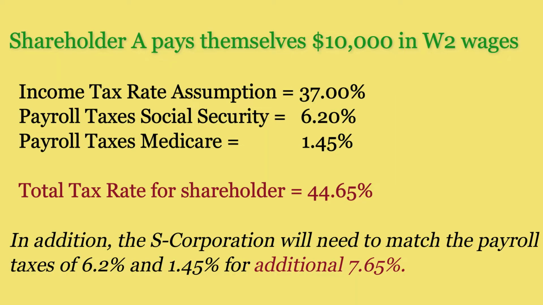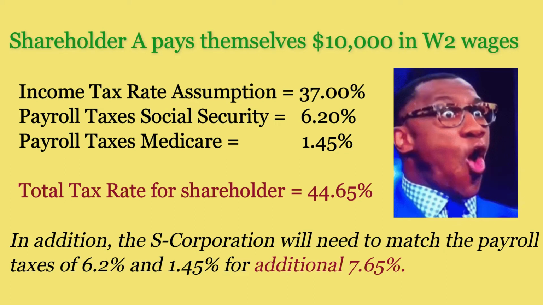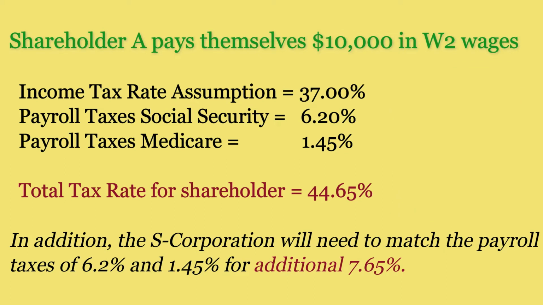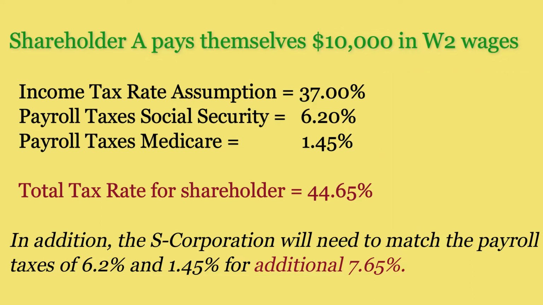Shareholder A pays themselves $10,000 in W-2 wages. Let's assume they have a 37% income tax rate, and then they're also gonna have to pay payroll taxes, Social Security of 6.2, Medicare of 1.45%. That gives a total tax rate for that shareholder of 44.65%. In addition, the S corporation is going to have to throw in another 7.65% to match the payroll taxes, the Medicare and the Social Security, the 6.2 and the 1.45 for a total of 7.65.